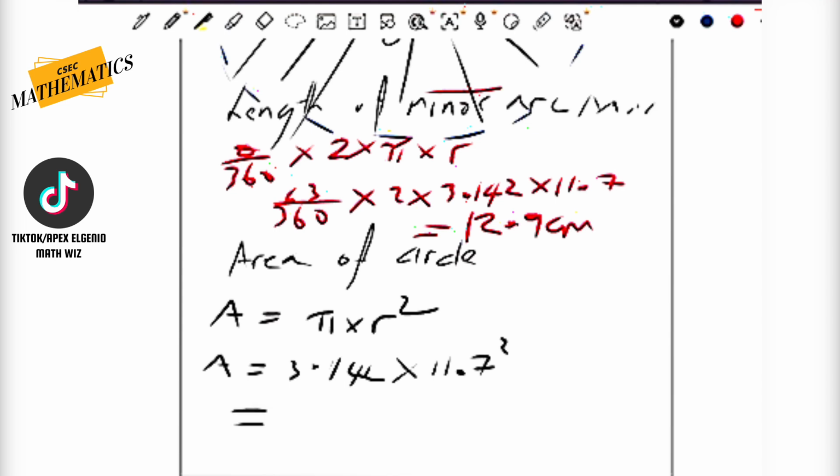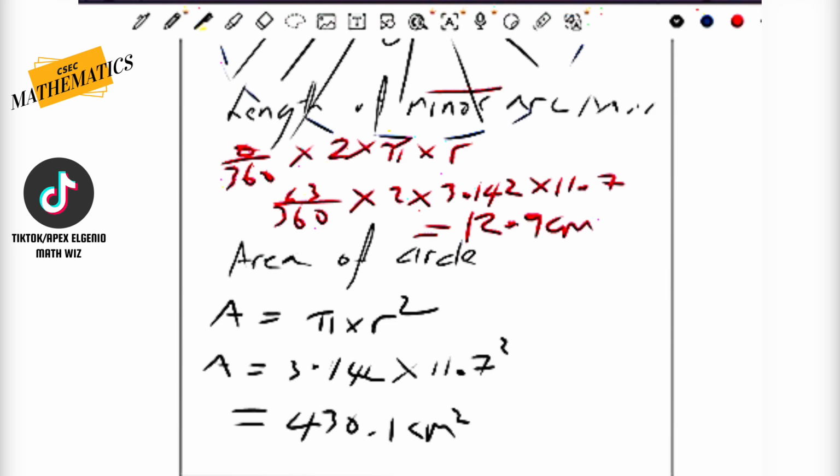Answer is equal to 430.11. We could say 430.11, or we could just say 430.1. So let's just use 430.1. It doesn't matter. It's 430.1. We could even leave it at 430 if you wanted to. Squared centimeters.